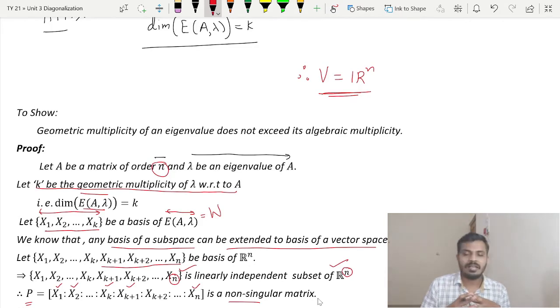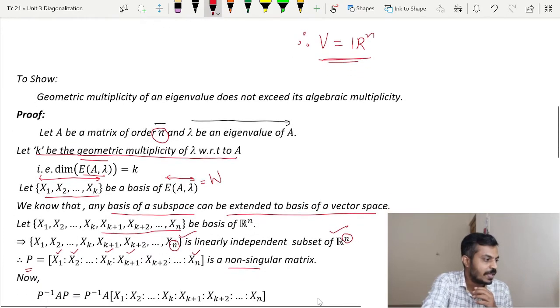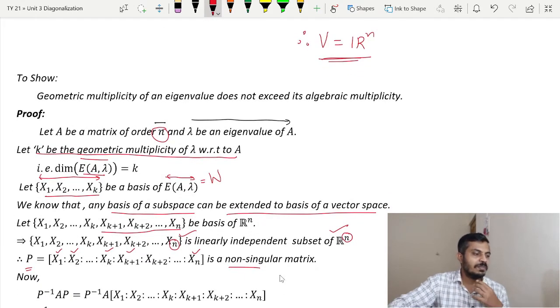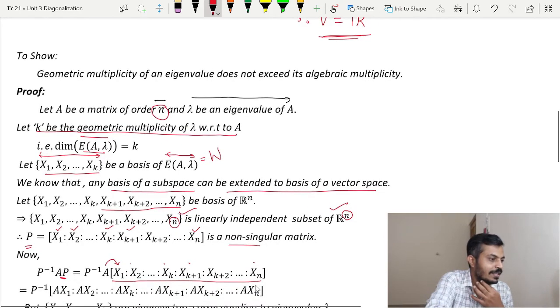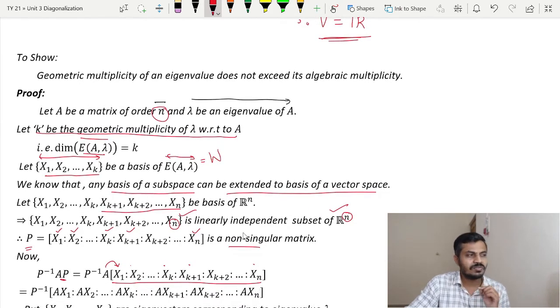Now let us find P inverse AP. So what will be our P inverse AP? Similar calculations were done in the last theorem, so I will not go into details. So P inverse AP will be equal to, I have just substituted the value of P. Now we will put this A inside, so it will be AX1, AX2 here, AXk plus 1, and continued up to AXn, as you can see in this step. Now just take a note.